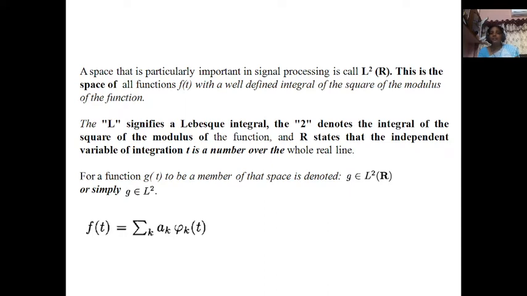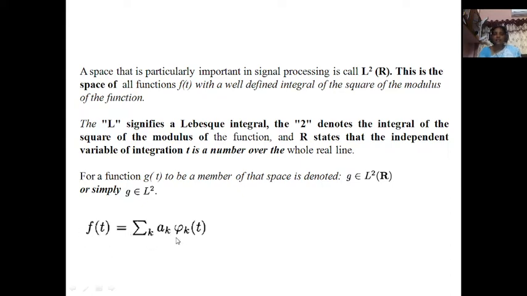And R states that the independent variable of integration t is a number over the whole real line. For a function g of t to be a member of that space is denoted by g. It may be a function belonging to L square R, or simply it is going to be represented as g belonging to L square. When all these signal spaces are represented, then we are going to utilize those functions to represent f of t as finer details.